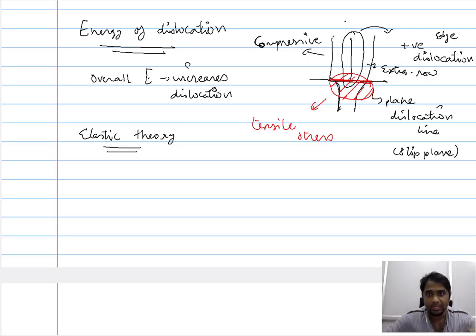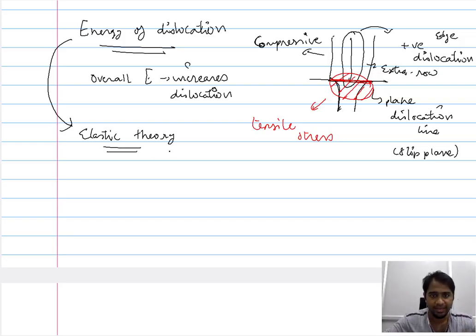So whatever change the arrangement of the atoms has experienced, it is for a moment, and once the dislocation has passed, it gets back to the normal position. So this is something similar to elastic deformation, and therefore we stick to the elastic theory in order to calculate the energy introduced by the dislocation.